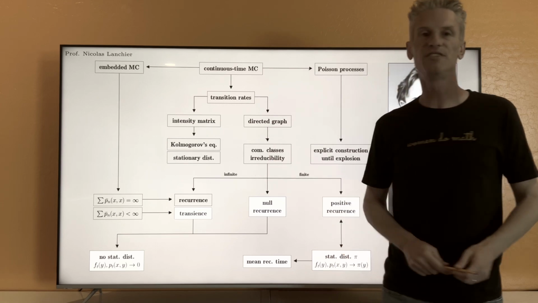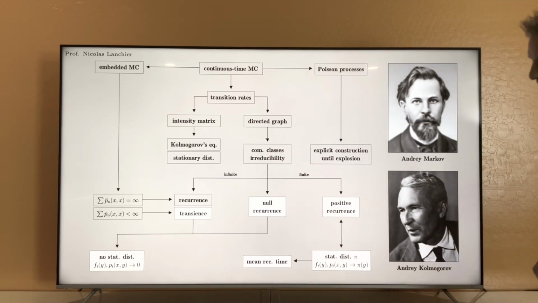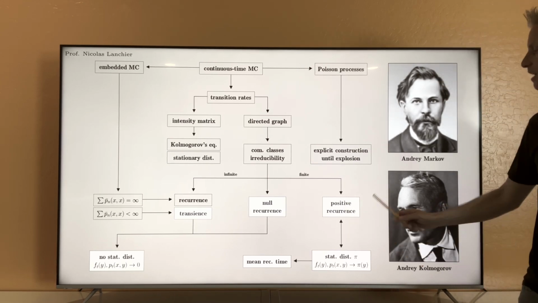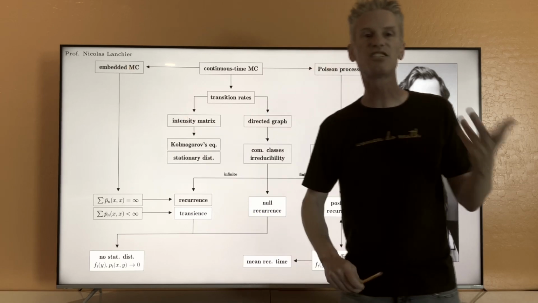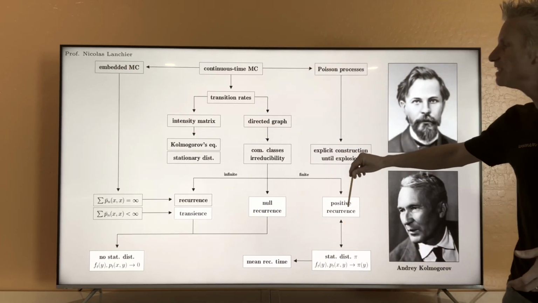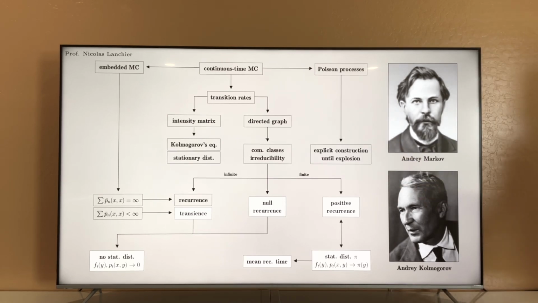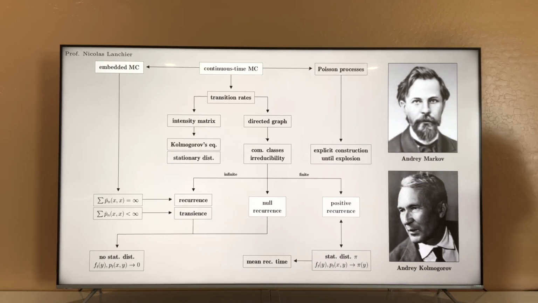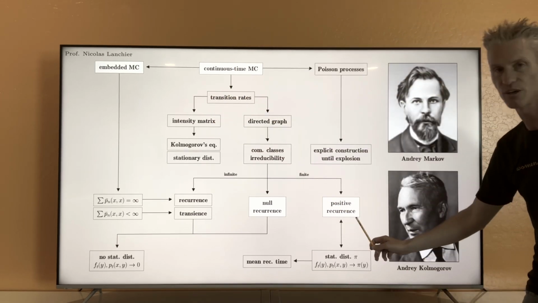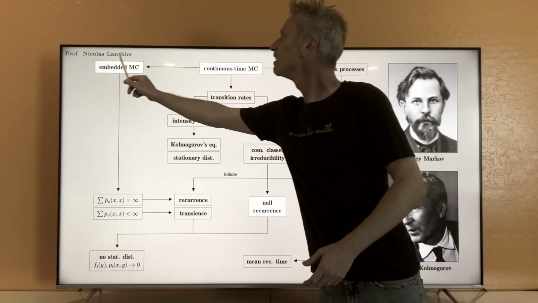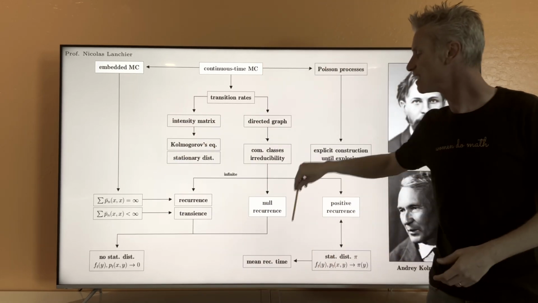Now, to conclude this video, I'm going to use this result, and in particular the fact that positive recurrence, not only in the case of continuous time Markov chain, but also in the case of discrete time Markov chain, is equivalent to the existence of a stationary distribution, to prove that there exist continuous time Markov chains that are positive recurrent, but such that the corresponding embedded Markov chain is null recurrent.